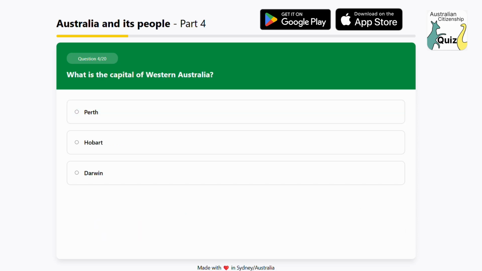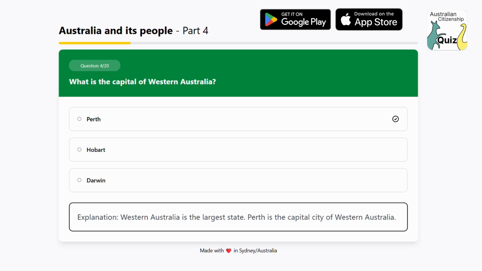What is the capital of Western Australia? Option 1. Perth. Option 2. Hobart. Option 3. Darwin. The answer is Perth. Explanation: Western Australia is the largest state. Perth is the capital city of Western Australia.